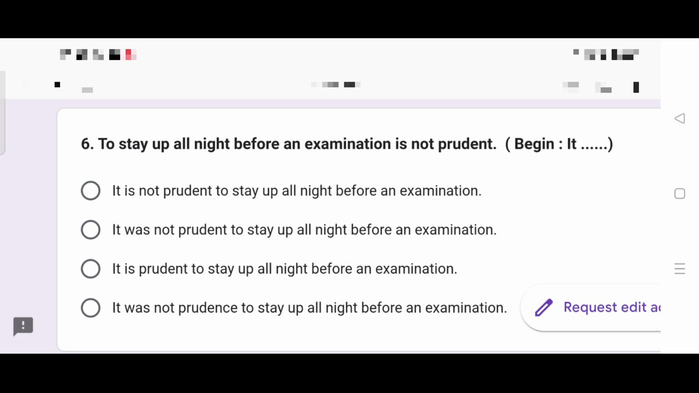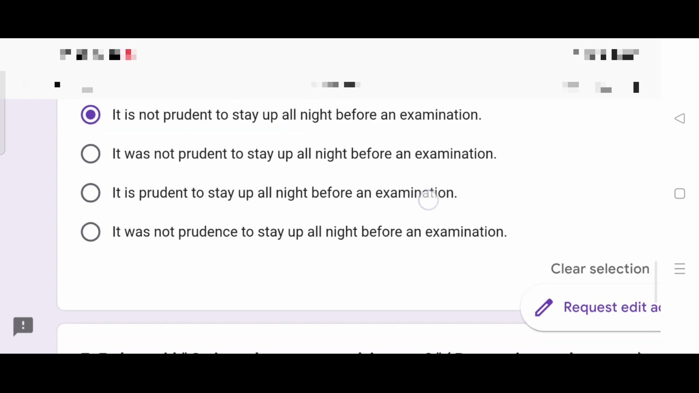It is prudent to stay up all night before an examination. The meaning is completely different from the question. Eliminated. It was not prudence. Again, past tense and it was not prudence. No need to frame the sentence in this way. What is the right answer? It is not prudent, not wise to stay up all night before an examination.